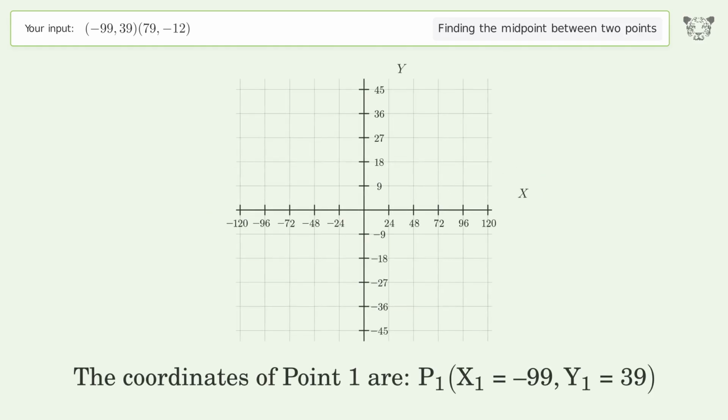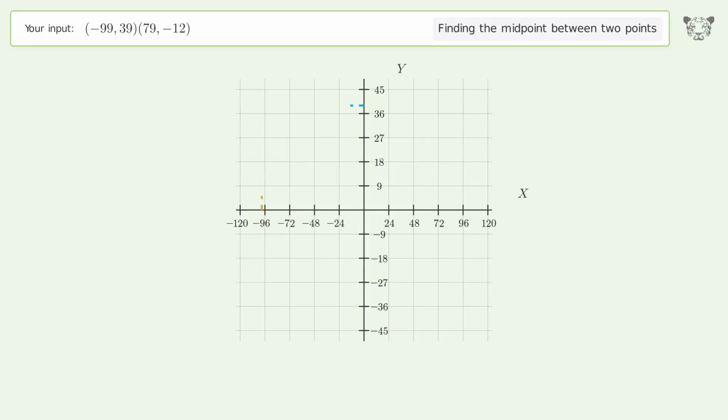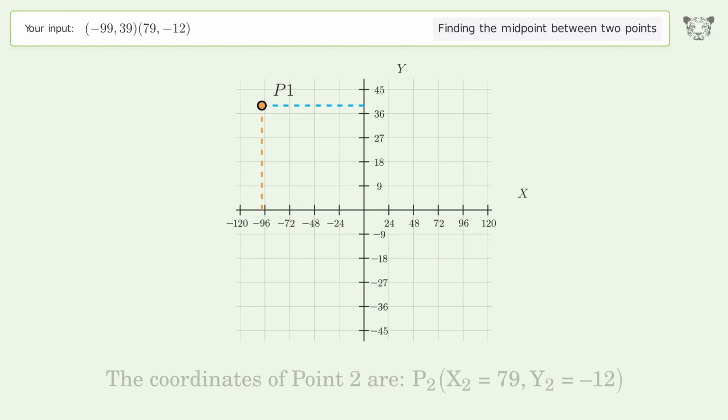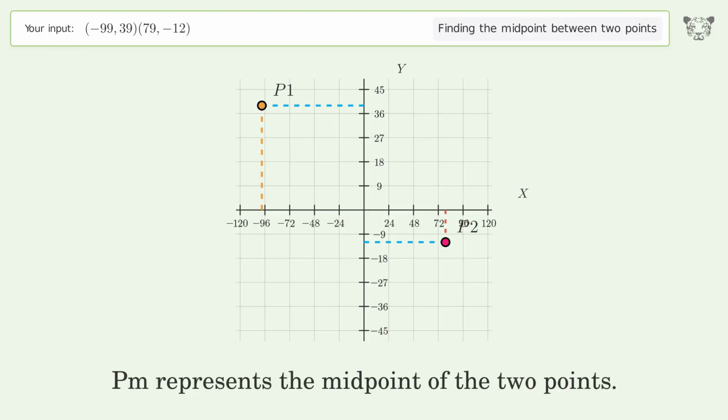The coordinates of point 1 are, x1 equals -99, y1 equals 39. The coordinates of point 2 are, x2 equals 79, y2 equals -12. PM represents the midpoint of the 2 points.